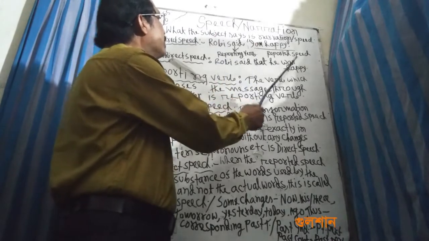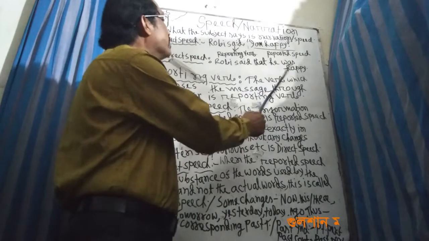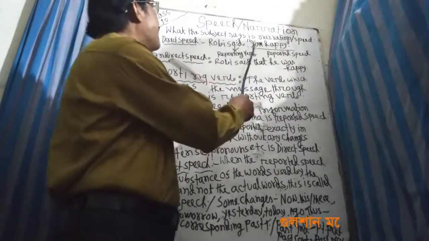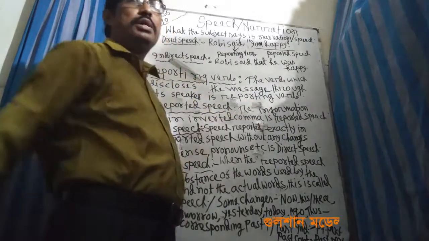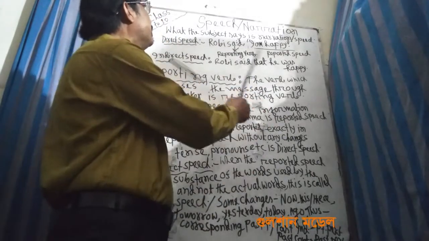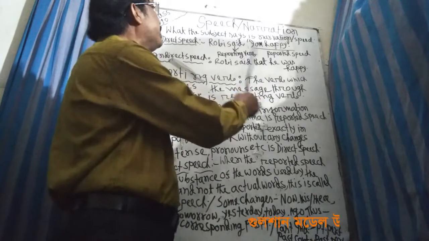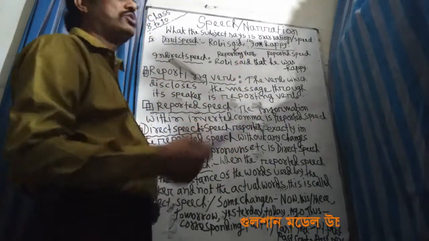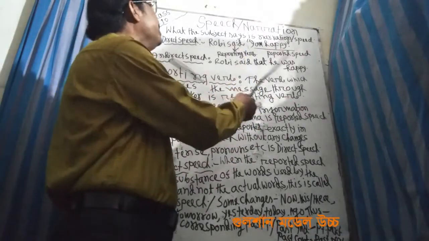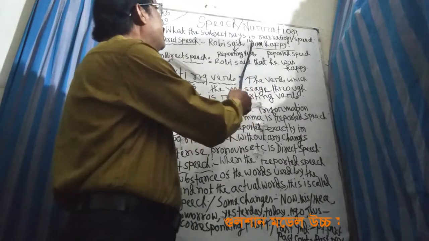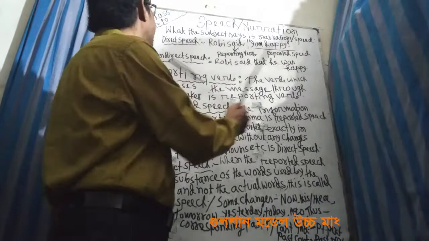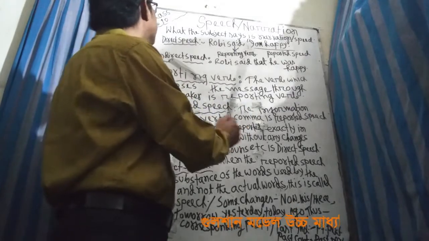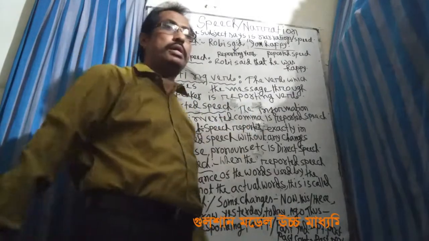Am has become was. He was happy. I am happy has been totally changed into he was happy. It is changed according to the tense, pronoun, and rules. Then this narration is called indirect speech.